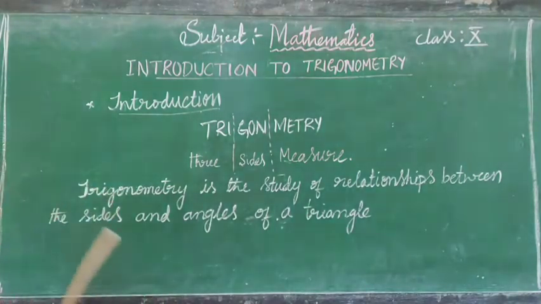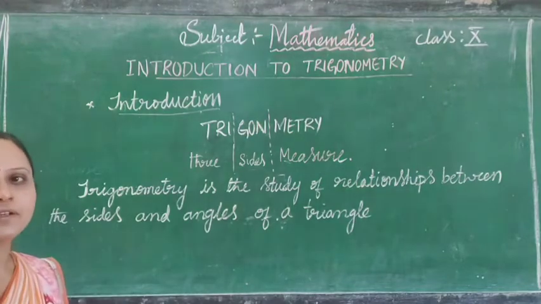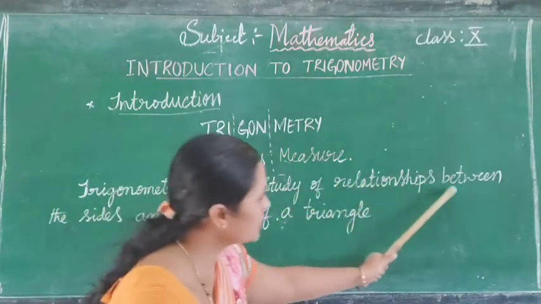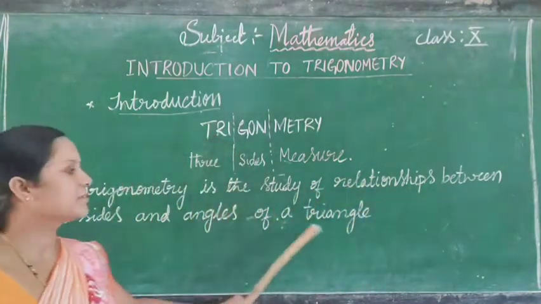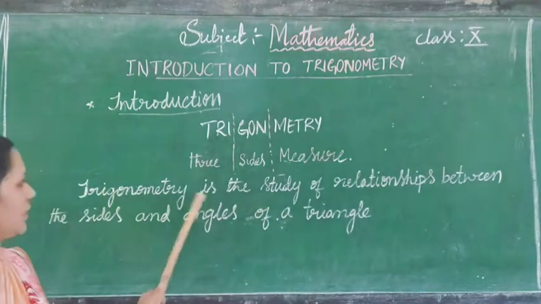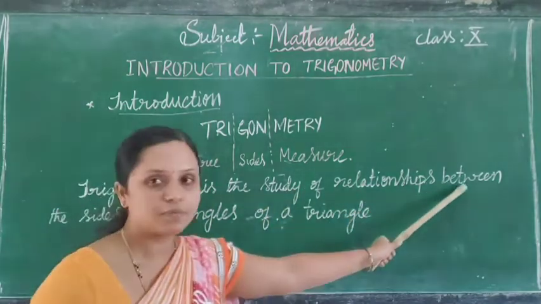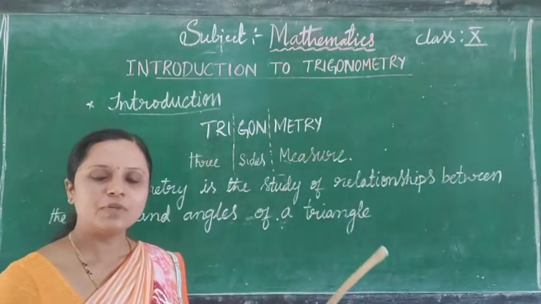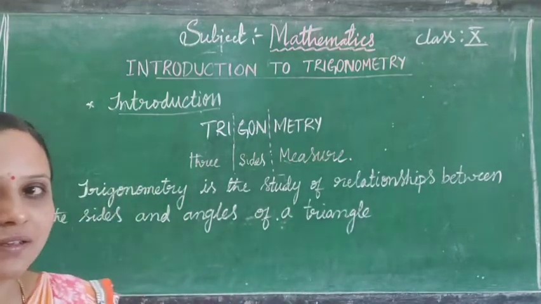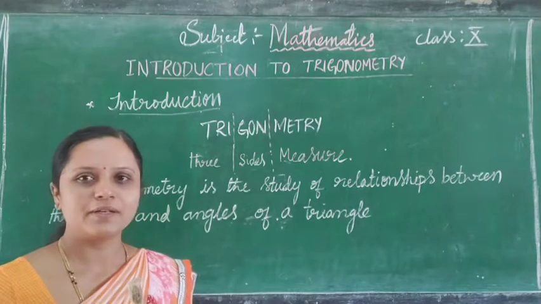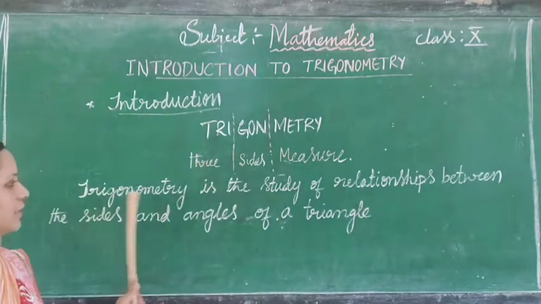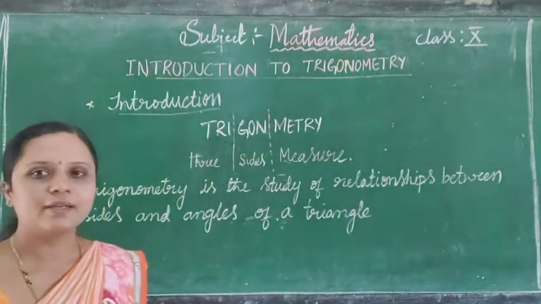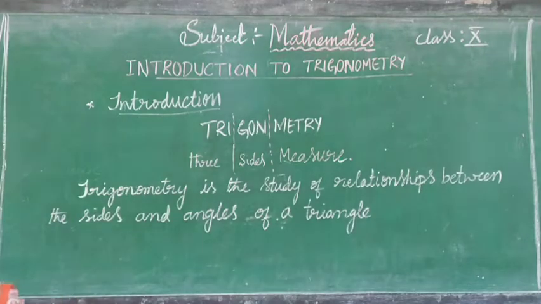Finally, we will state what is meant by trigonometry. Trigonometry is the study of relationships between the sides and angles of a triangle. That means the measurement of three sides and also the measurement of three angles is called trigonometry. So finally we conclude: trigonometry is the study of relationships between the three sides and the three angles of a triangle.